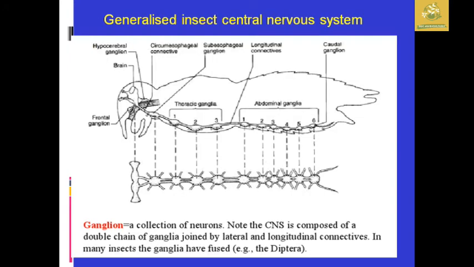So while seeing the generalized insect central nervous system, it is composed of the frontal ganglion, hypocerebral ganglion, as well as the circumesophageal connectives, and the thoracic as well as abdominal ganglia. I must remind you of one more thing: a ganglion is a collection of neurons. The nerve cord is composed of double chains of ganglia, joined by lateral as well as longitudinal connectives. In many insects the ganglia are fused, as in some insects like Diptera.